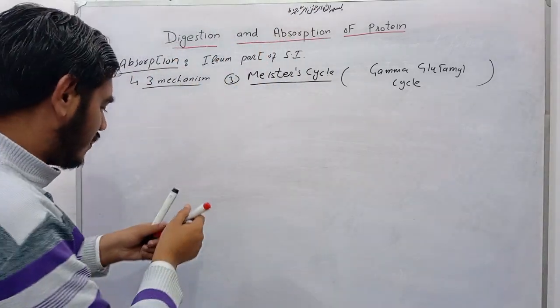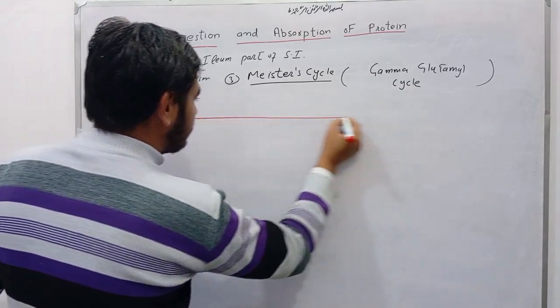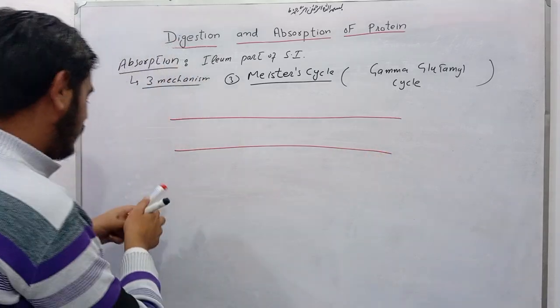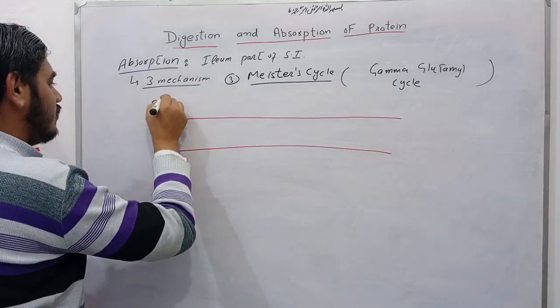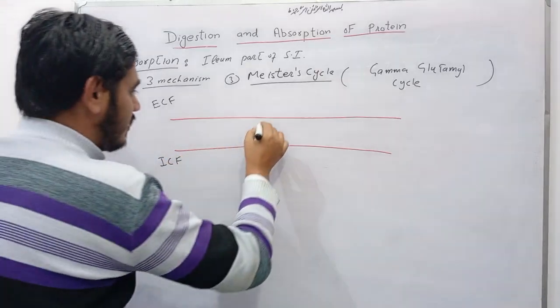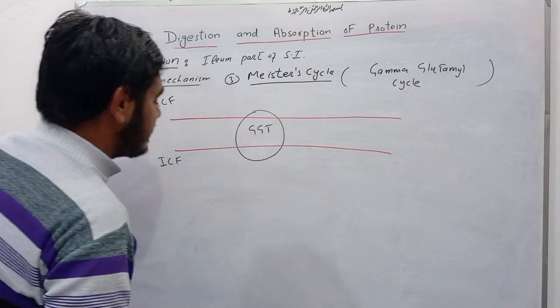Now coming toward the Meister cycle. This is a cell membrane. This is the extracellular fluid, and this is intracellular fluid. And here is the gamma glutamyl transferase enzyme.